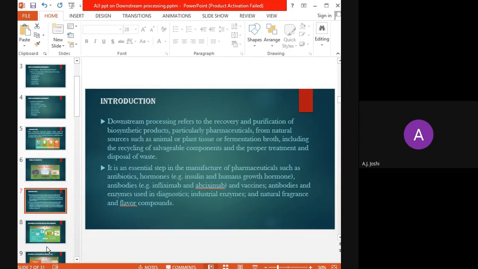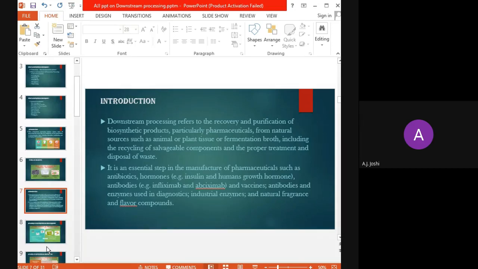Here, the antibodies that are mainly used are the monoclonal antibodies. Then the different antibodies that are used for therapeutic purposes, that is in the case of passive immunization. Similarly, a variety of vaccines are there. Then apart from these therapeutic purposes, different kinds of antibodies and a variety of enzymes are used for diagnostic purposes.